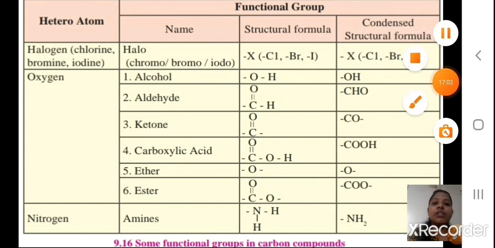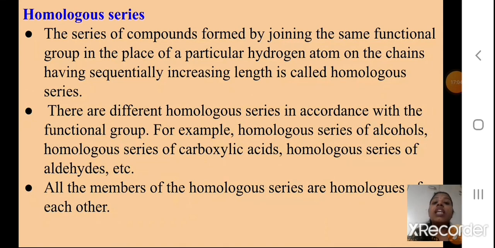Okay, we'll proceed. Now we will see the homologous series. That table you need to learn: the names, the functional group names, and how the condensed form or structural form is. Any one you remember, it's okay. Now we will continue with the homologous series.